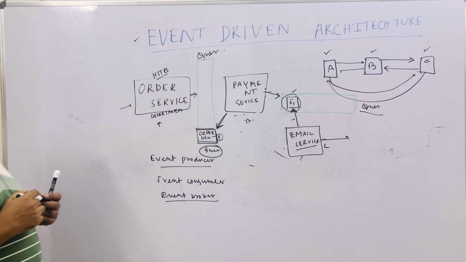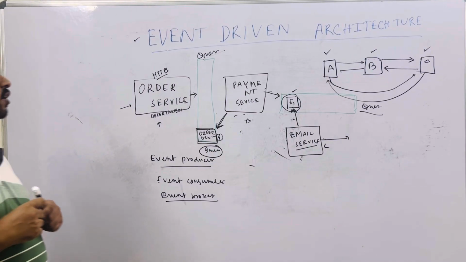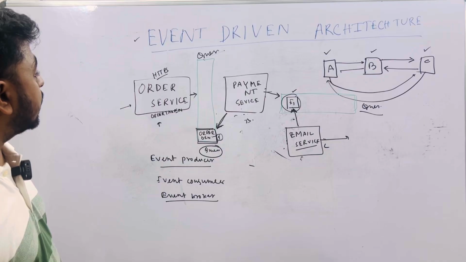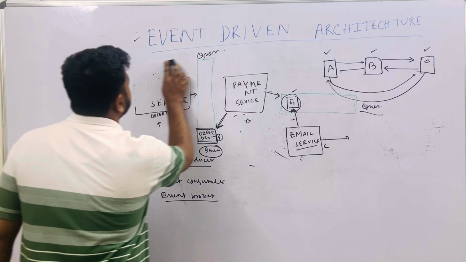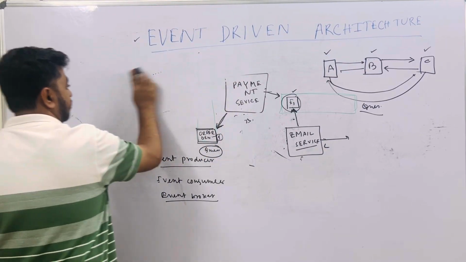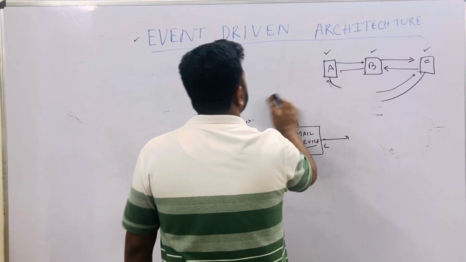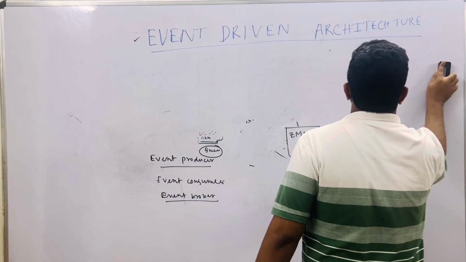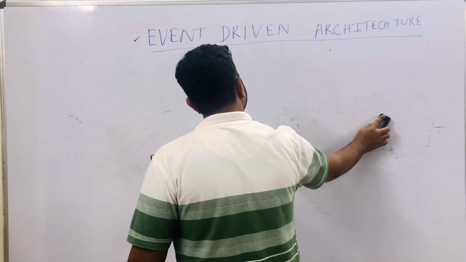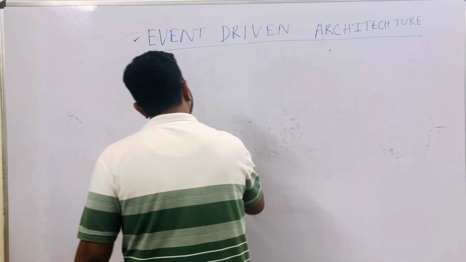So in this architecture, multiple microservices can talk to each other and fulfill each other's processes by generating messages and persisting the messages in the queue. A message is nothing but an event.